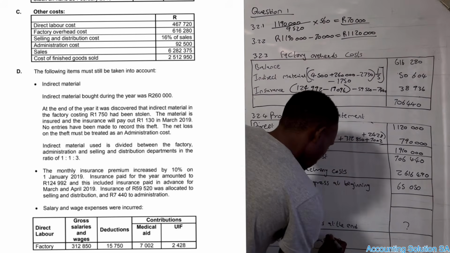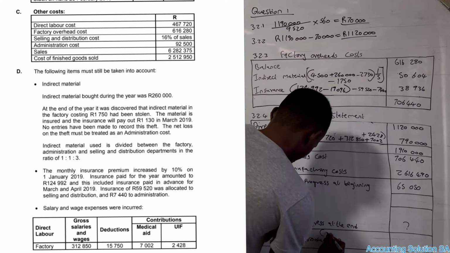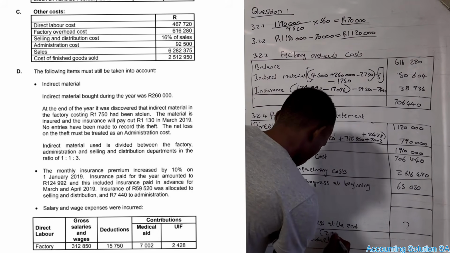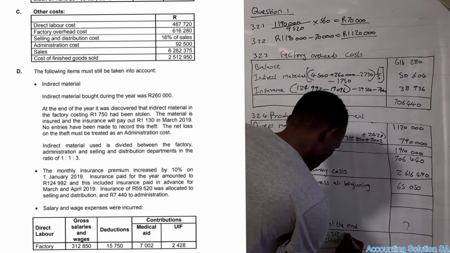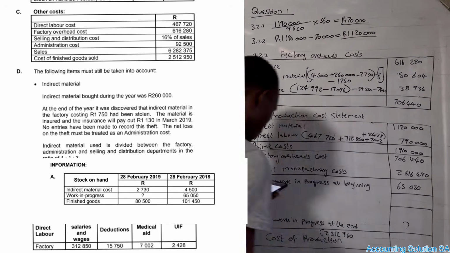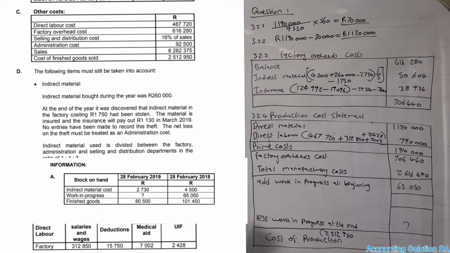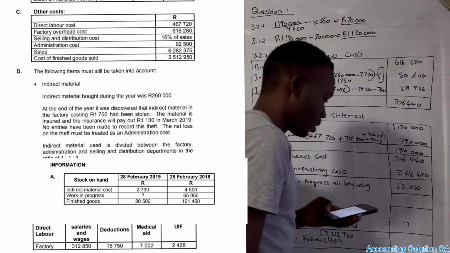We have to say cost of finished goods of 2,512,950.